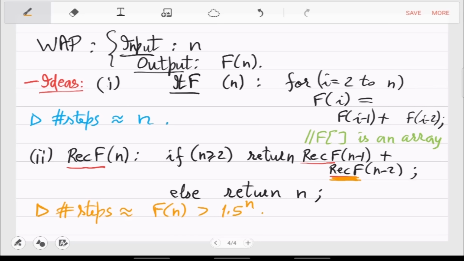So the previous one is far better, that is around n steps. But if you blindly follow the recurrence and ask the computer to do it by recursion, then it will get stuck. It will keep calculating essentially the same thing again and again. It is making too many copies, when what it should have done is just stored things as it is computing in an array. So that essentially tells you both about algorithms and data structures.